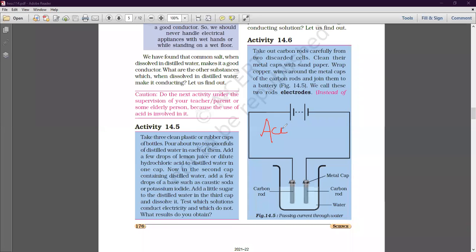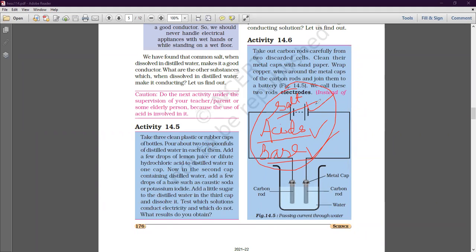If you will add some acids or if you will add some base to the water, आपने डिस्टिल वाटर में कुछ एसिड ऐड किया है या कोई बेस ऐड किया है या फिर सॉल्ट, then the distilled water will become the good conductor of electricity. If you will add some acid or some base or some salt to the distilled water, then the distilled water will start conducting the electricity.